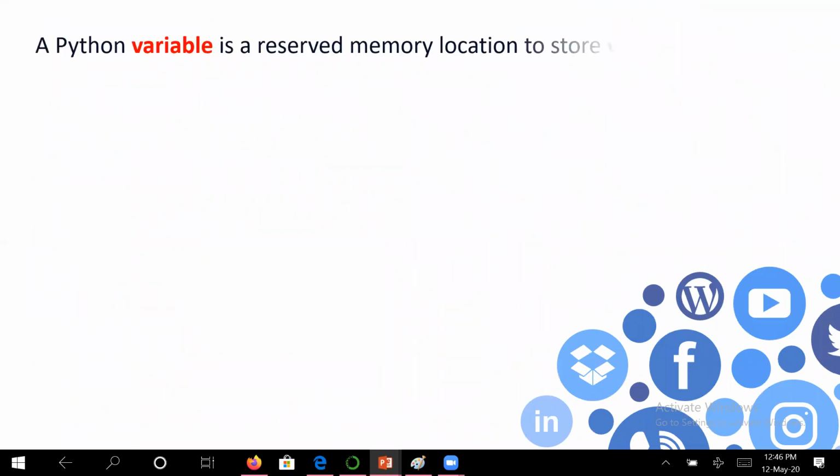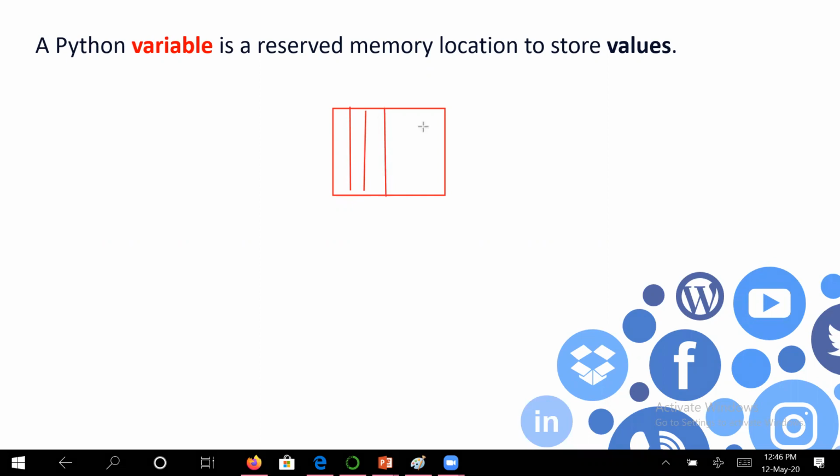Let us see what is a variable. A variable is a reserved memory location to store values. What does that mean? There is some memory location in the computer. Suppose I indicate this memory location this way. Suppose this is your memory, and suppose these are the memory locations in the memory.